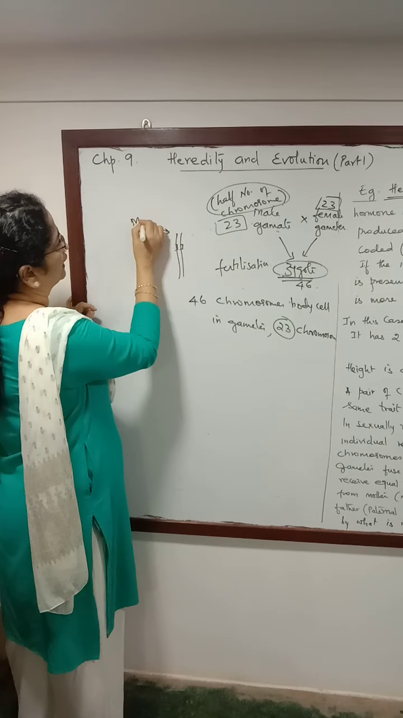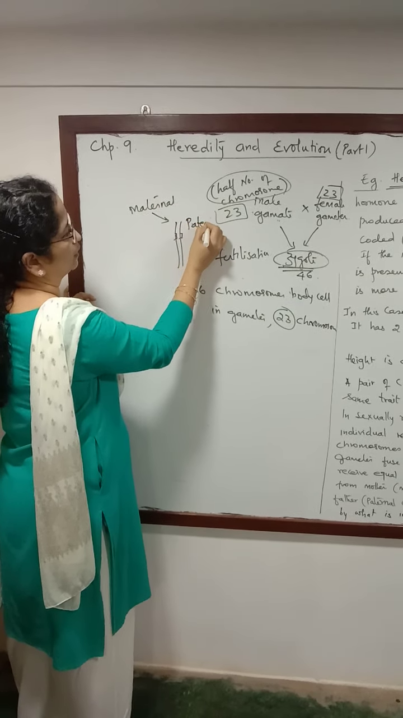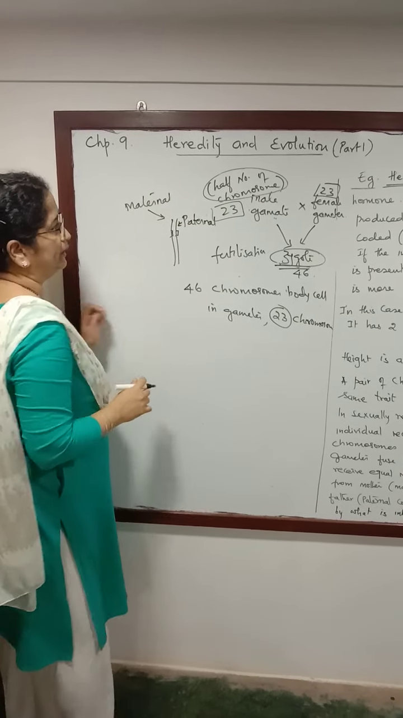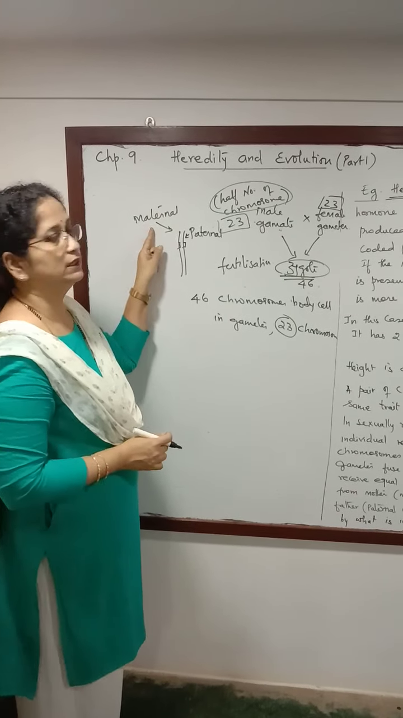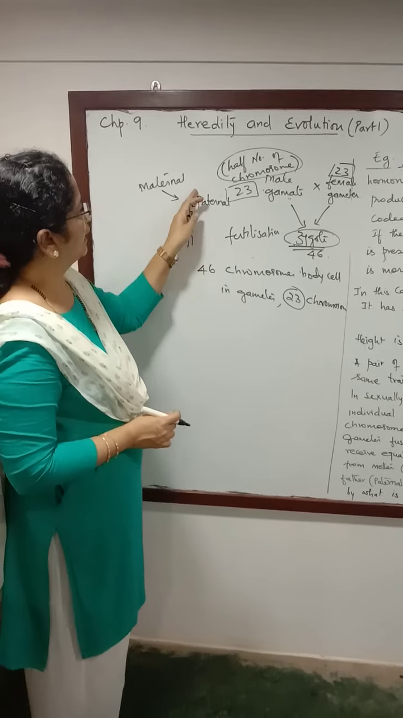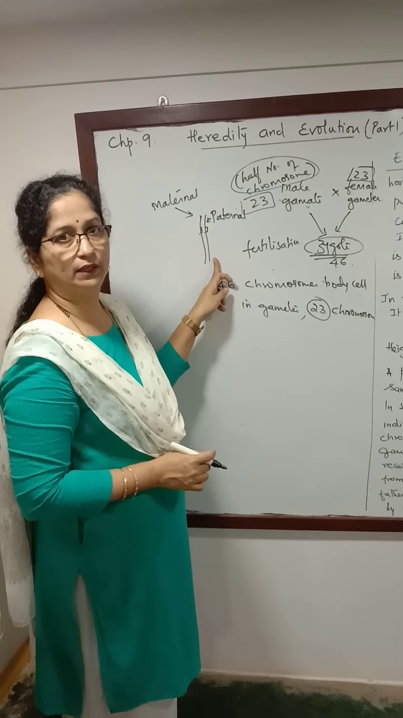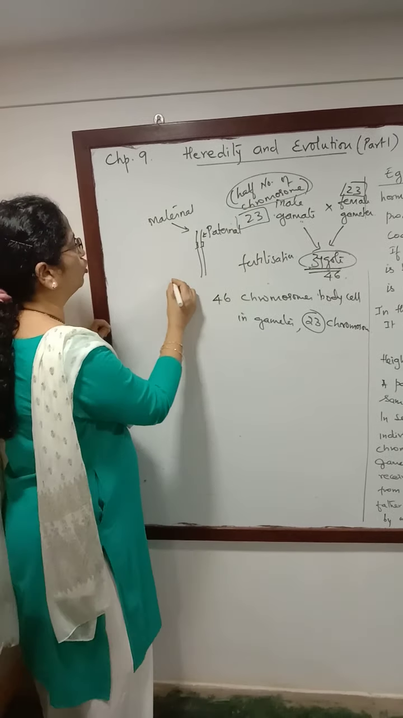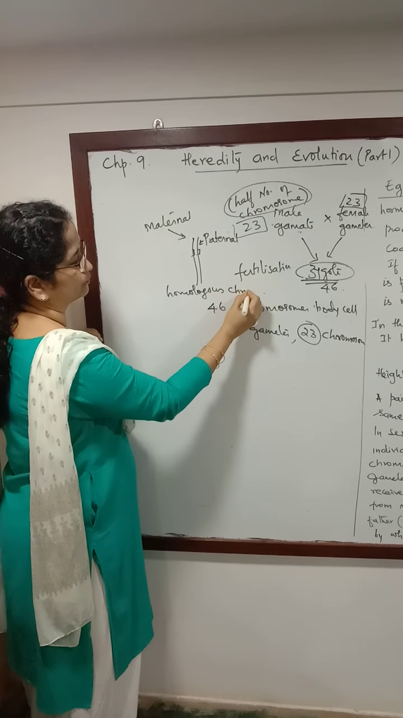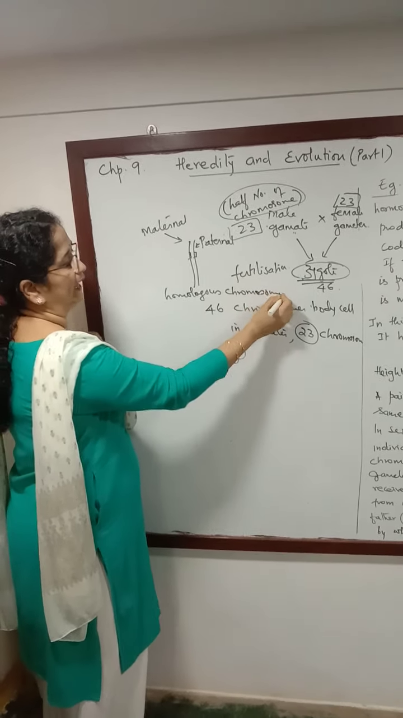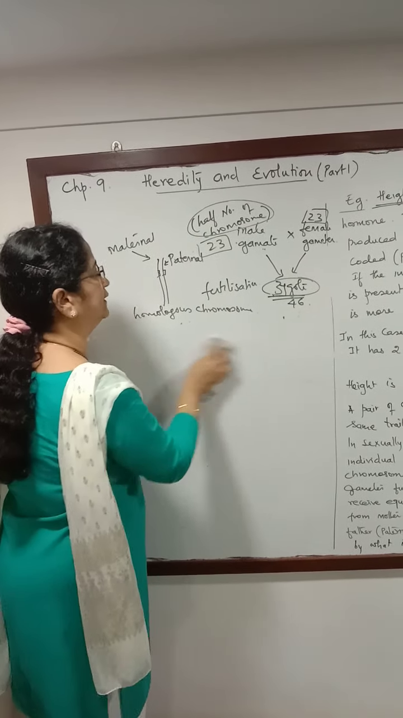One is called as the maternal copy and the other is called as the paternal copy. That means the chromosome that is coming from the female gamete is called as the maternal copy, and the chromosome that is coming from the male gamete is called as the paternal copy. Now these chromosomes are called as homologous chromosomes because they have information to produce a particular protein for the same trait.